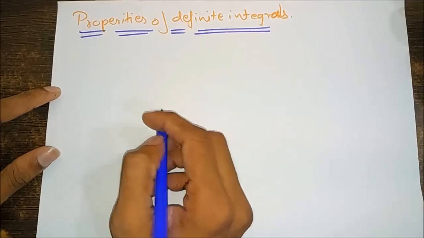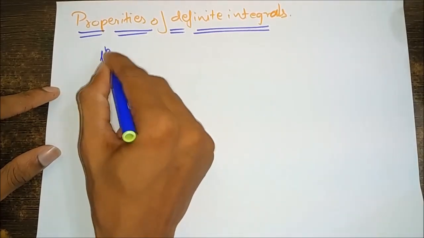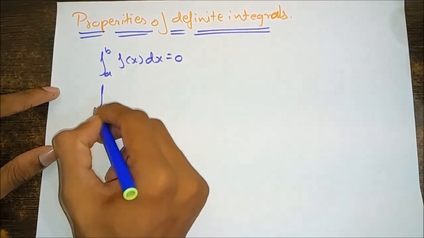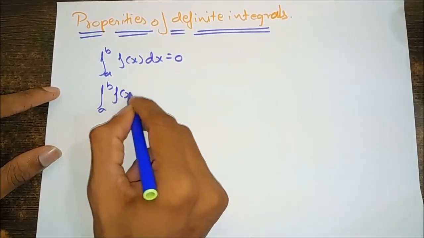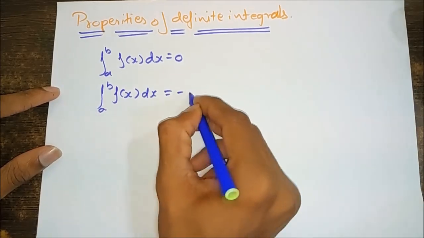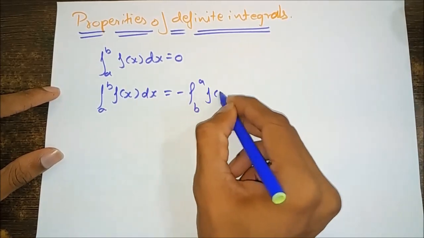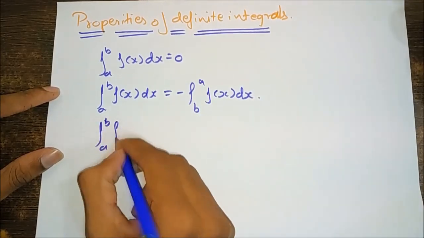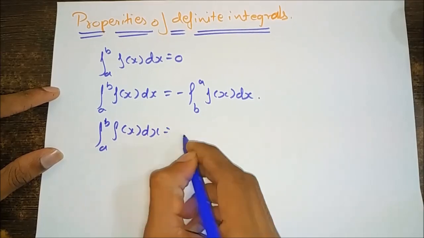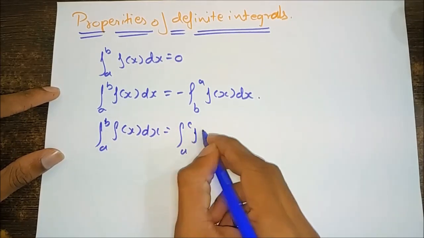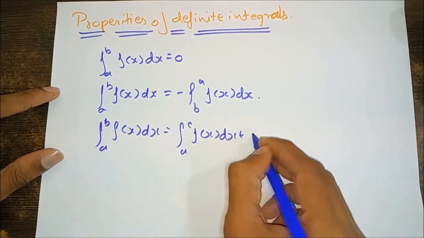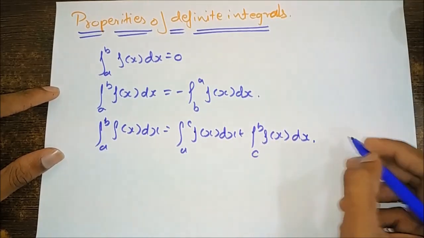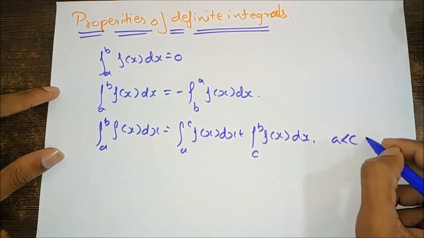Properties of definite integrals. The integral from a to a of f(x) dx is equal to 0. The integral from a to b of f(x) dx equals minus the integral from b to a of f(x) dx. The integral from a to b of f(x) dx equals the integral from a to c of f(x) dx plus the integral from c to b of f(x) dx, where c is greater than a and less than b.